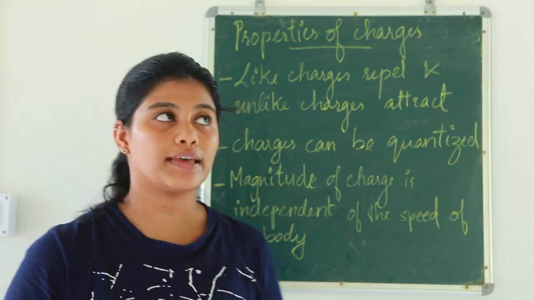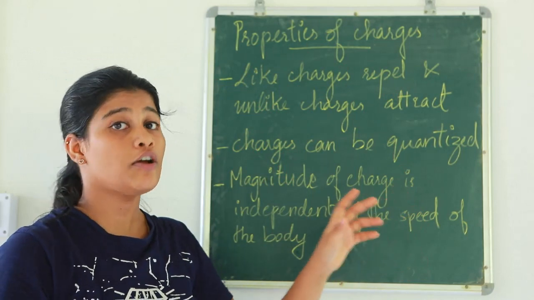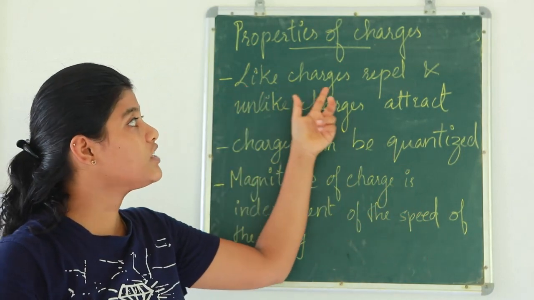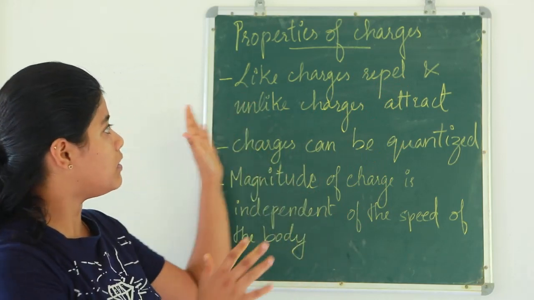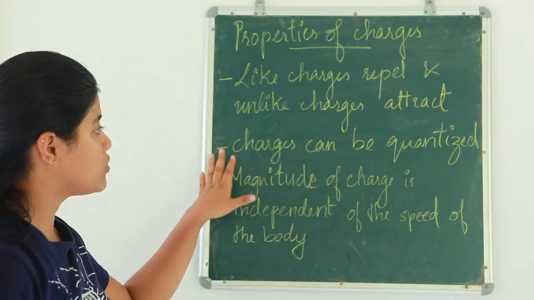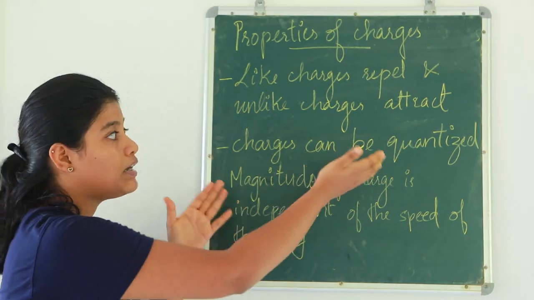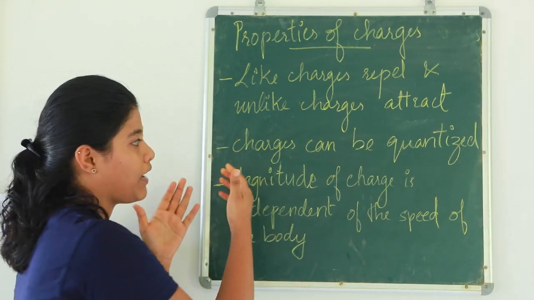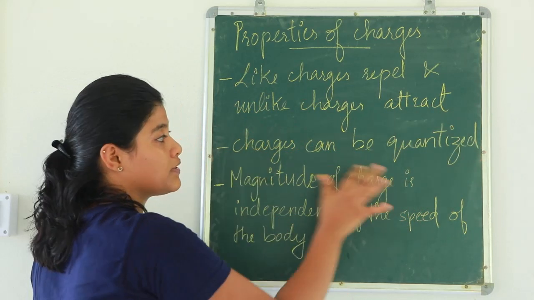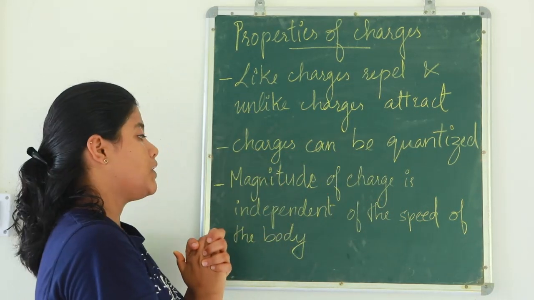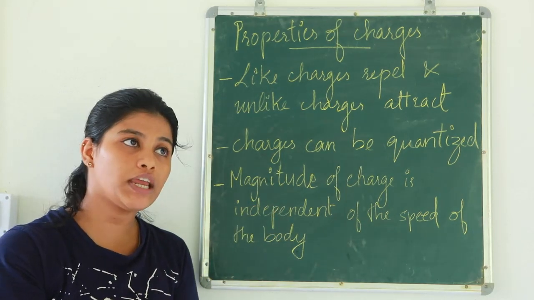The next topic, the third topic, is properties of charges. The first property is that like charges repel and unlike charges attract. You might know this already. The second is that charges can be quantized. We learned what is meant by quantization. The third property is that the magnitude of charge is independent of the speed of the body.